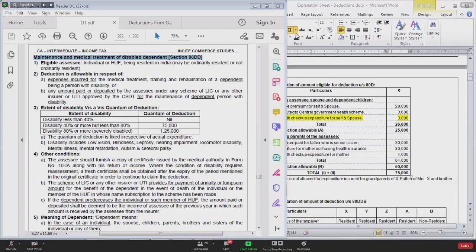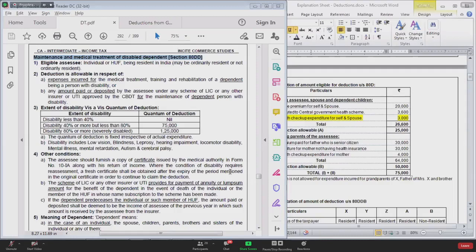Then we have section 80U. Section 80U also is a deduction for a disability. But section 80U is a deduction for the assessee himself. Section 80DD is a deduction for a dependent person. For example, if I am a disabled person, I can claim deduction for myself in section 80U. But if my dependent persons are disabled, then for them I can claim deduction in section 80DD.